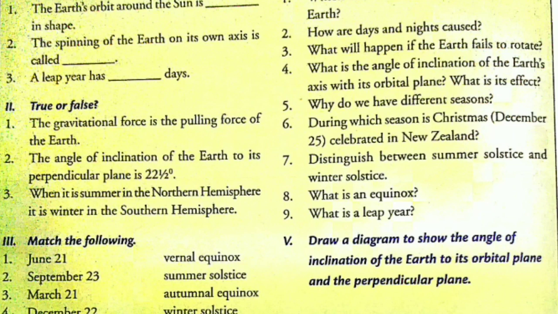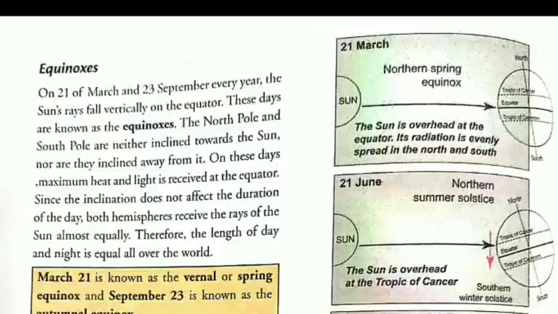Now question number 8, what is an equinox? So for this, come to page number 24 of your book. Under the heading equinox, our answer will start from here. On 21st March and 23rd September every year, the sun's rays fall vertically on the equator. These days are known as equinoxes. Right, till here, this is our answer number 8.